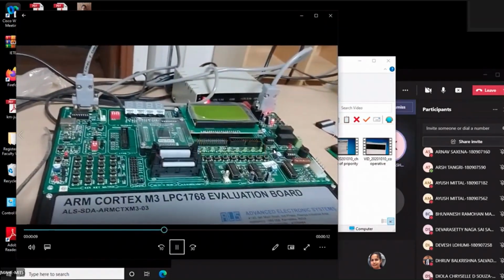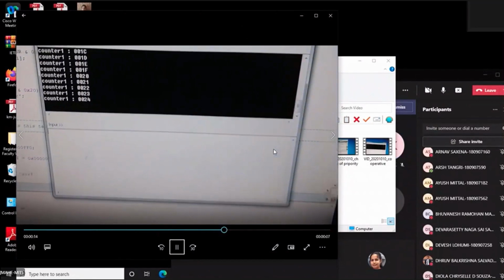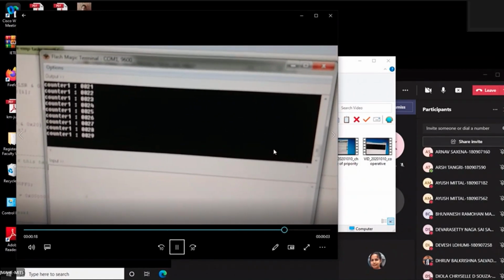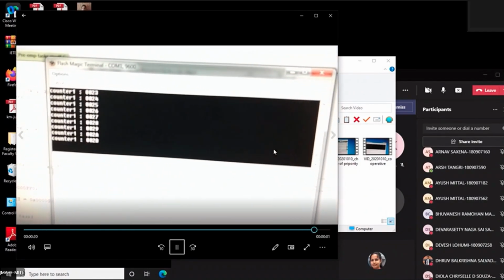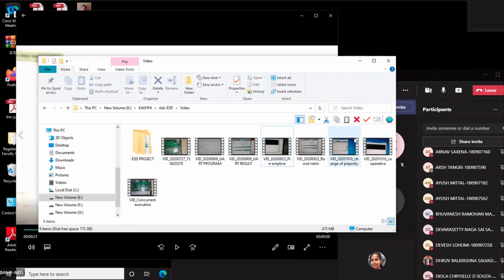Yes, ma'am. So the LED is blinking, and you can see that the counter is incrementing, putting the values continuously. So that is about the preemptive scheduling.